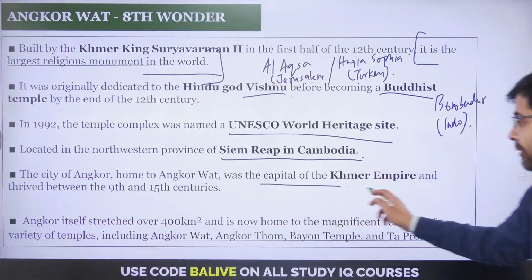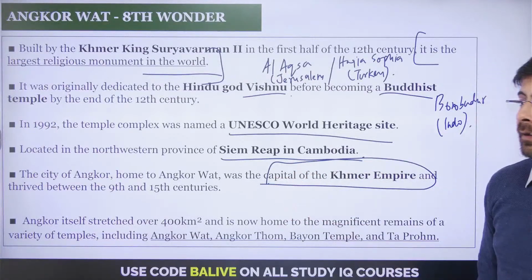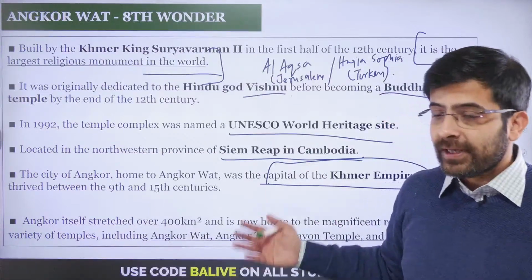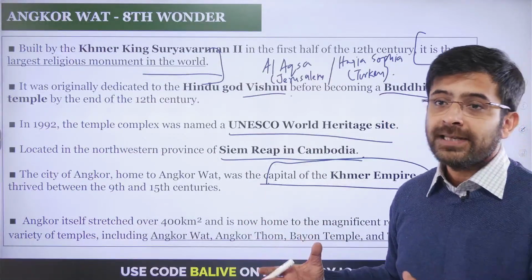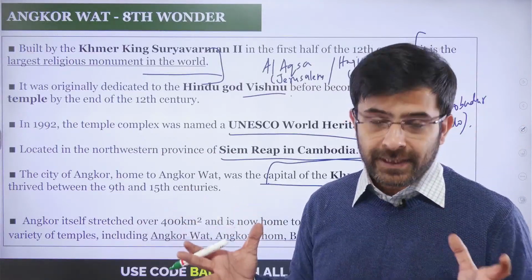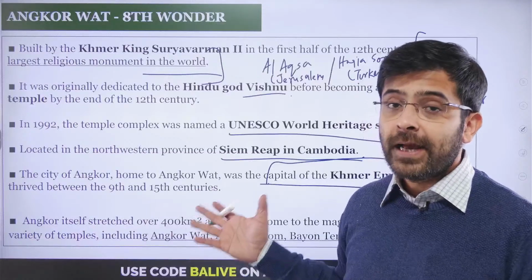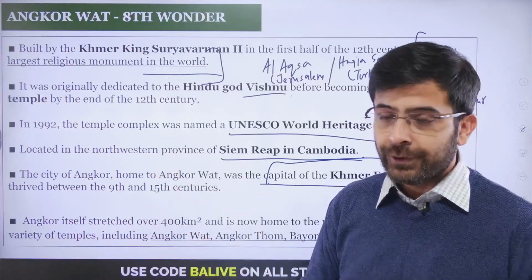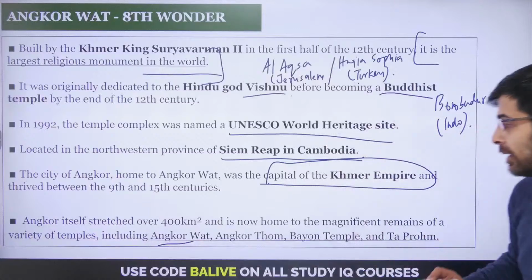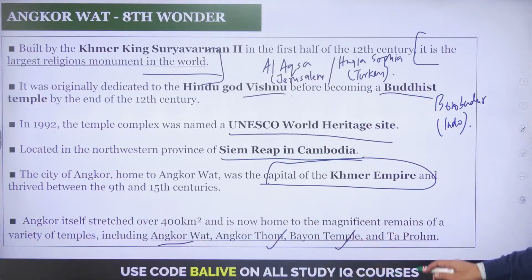Now, it was the capital of the Khmer Empire, another very important part that you ought to study when you study your medieval history. And thus you find that this empire led insofar as the integration of Angkor Wat's cultural sanctity was concerned with the rest of the world. And thus you find that Angkor Wat is the shining example of that integration. It stretches over 400 square kilometers, and the other important temples that you ought to know of besides Angkor Wat, you have Angkor Thom, Bayon Temple, and the Taprom. So this is the story of Angkor Wat.